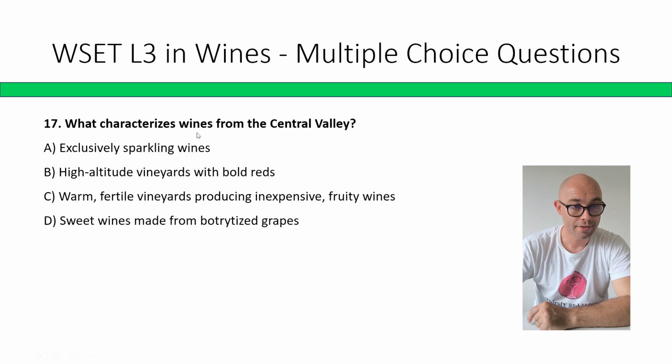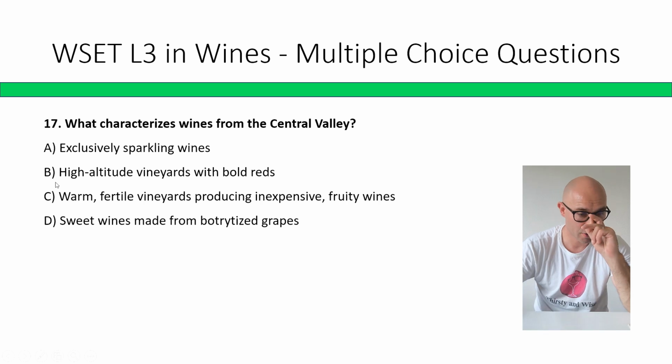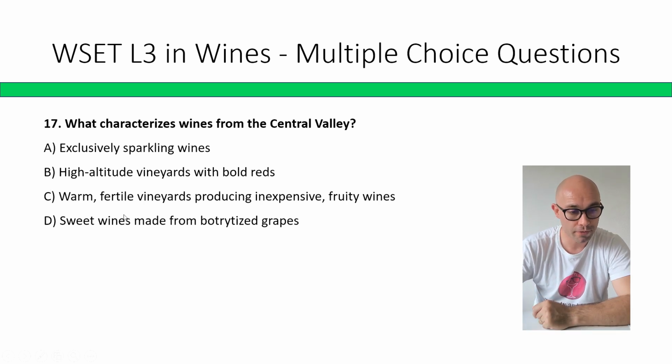What characterizes wines from Central Valley? Exclusively sparkling wines, high altitude vineyards with bold reds, warm, fertile vineyards producing inexpensive fruity wine, sweet wines made from butter-sized grapes. Correct answer is C, warm, fertile vineyards producing inexpensive and fruity wines.